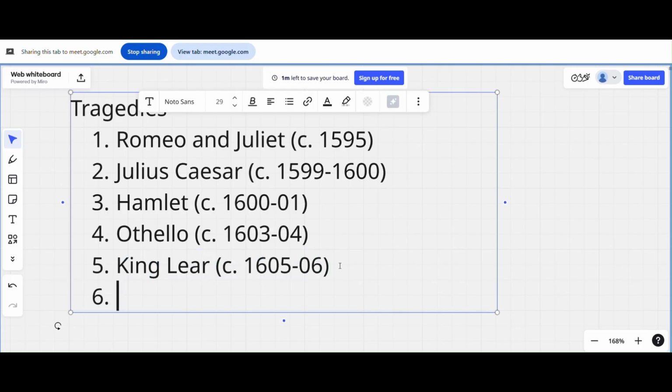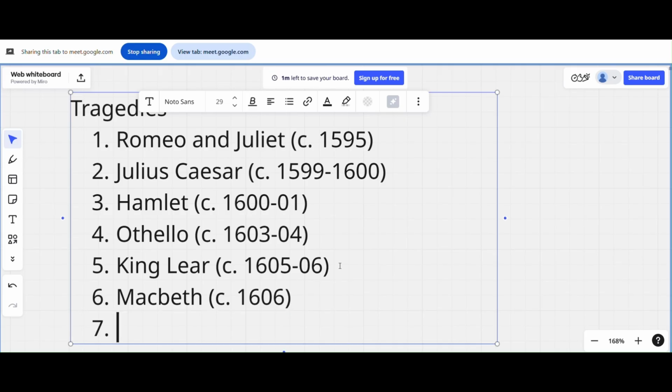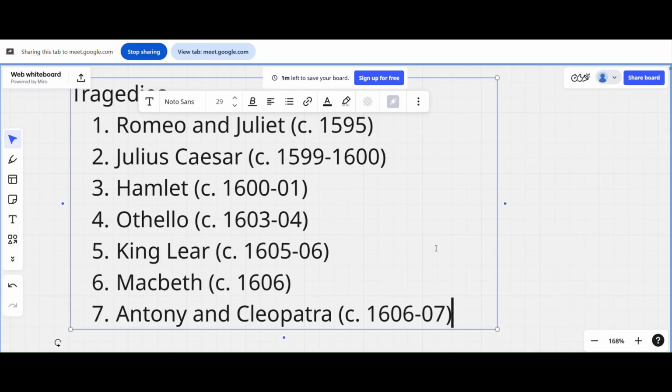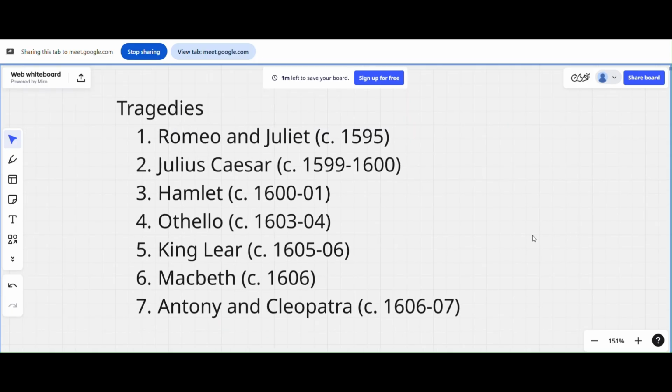And next comes Macbeth. Macbeth was somewhere in 1606, and Antony and Cleopatra, which was written somewhere in 1606 to 07. So these are the major tragedies. Just let this sink in for like 5 to 10 seconds, just once.